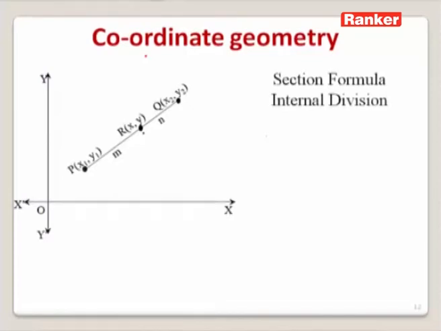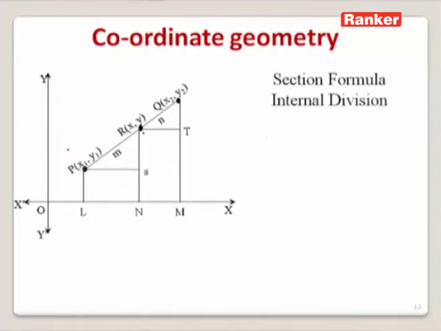Let us derive the section formula when a point R with coordinates (x, y) divides a line segment with (x1, y1) and (x2, y2) as its coordinates internally in the ratio m is to n. For that, let us draw perpendiculars from P, Q as well as R. After that, draw lines parallel to the x-axis, PS and RT, again parallel to OX.